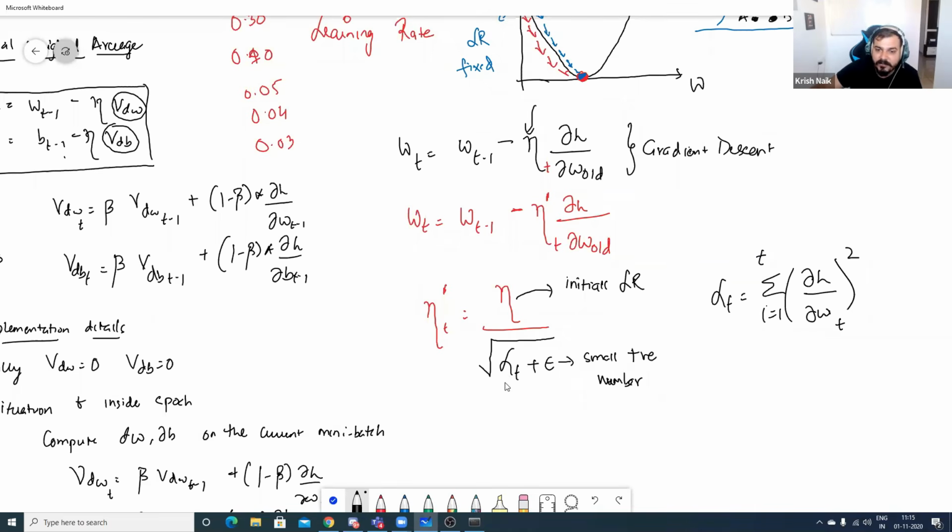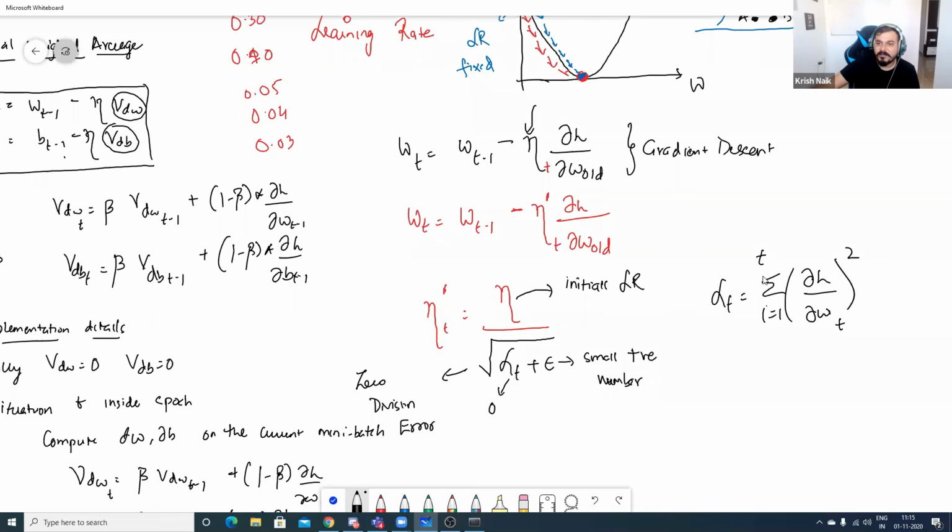Because if this alpha of t is 0 and I don't add it, then anything divided by 0 will give me a zero division error. So we are adding a very, very small positive number.